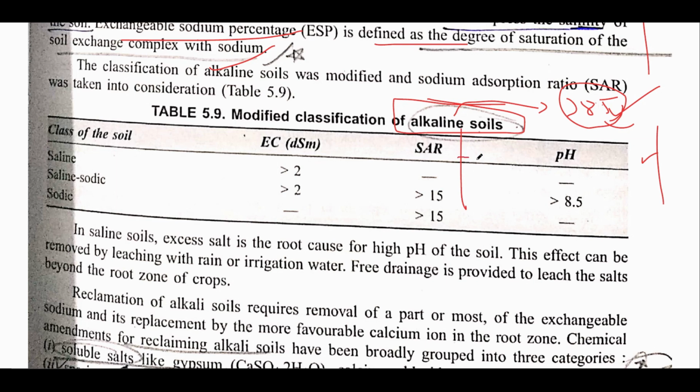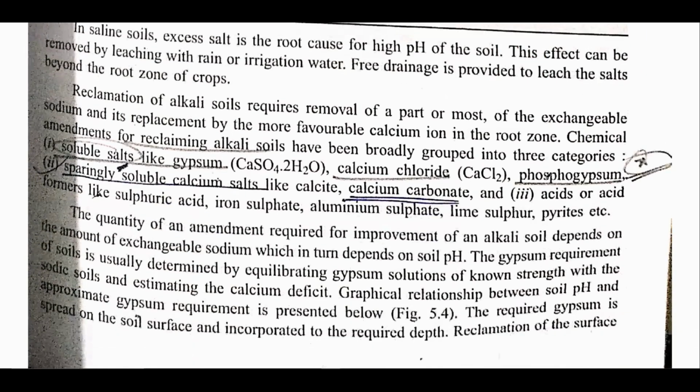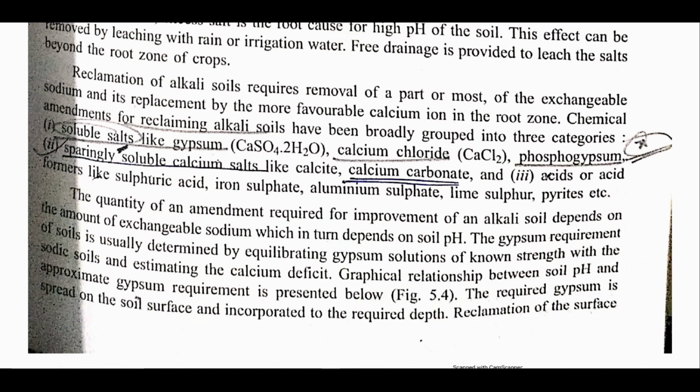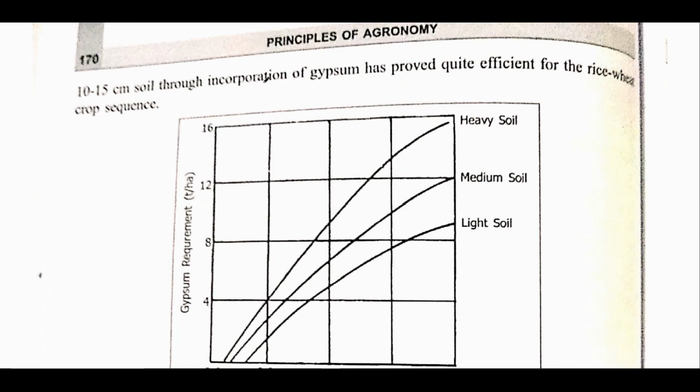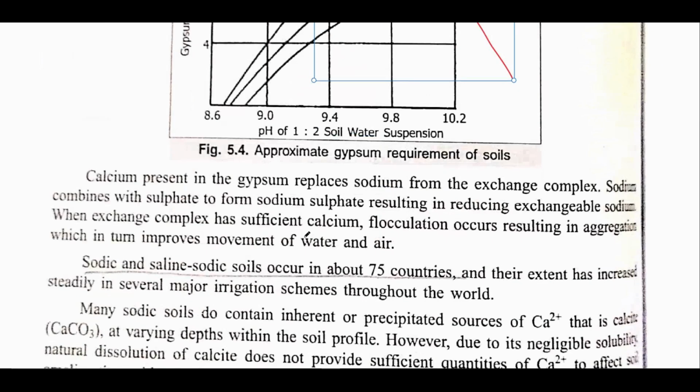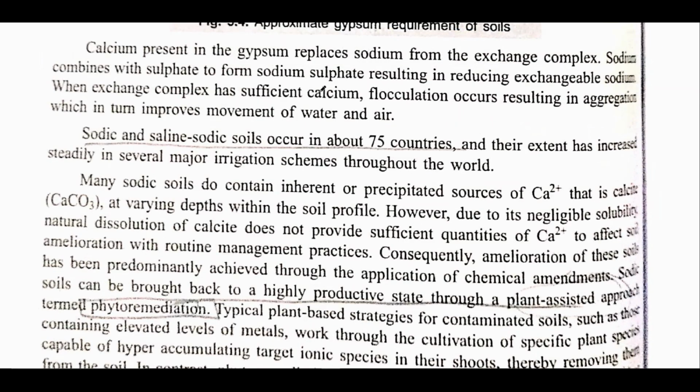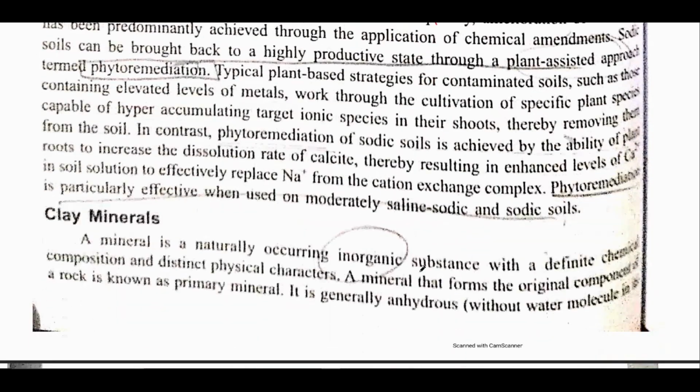Alkaline soils consist of three types of soils: number one, saline soil, saline sodic soil and sodic soil. All these three are collectively known as alkaline soils. Do not confuse it. Now, formulas have been given, like the formula of gypsum and of calcium chloride, which are soluble salts. Just remember their formulas, the other things are not important. You can skip this, and this is also not important.